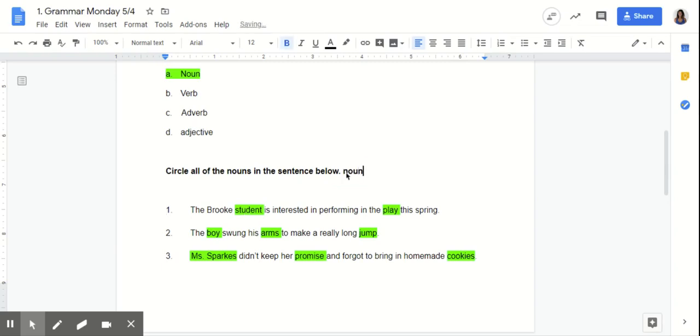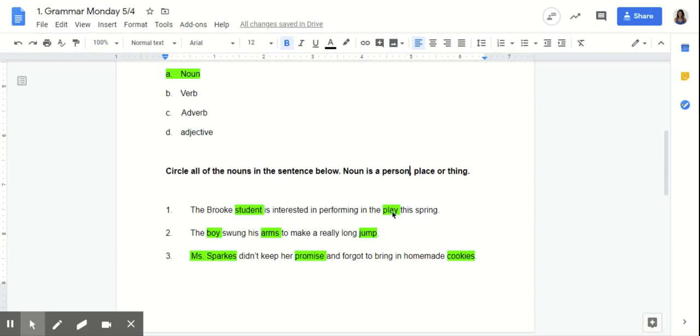Exactly. Noun is a person, place, or thing. Okay. So student is a noun. Next, we have play. Realize play can be used in two different ways. It can be used as a noun or it can be used as a verb for what you do. In this sentence, it is used as a noun because it's performing in the play.